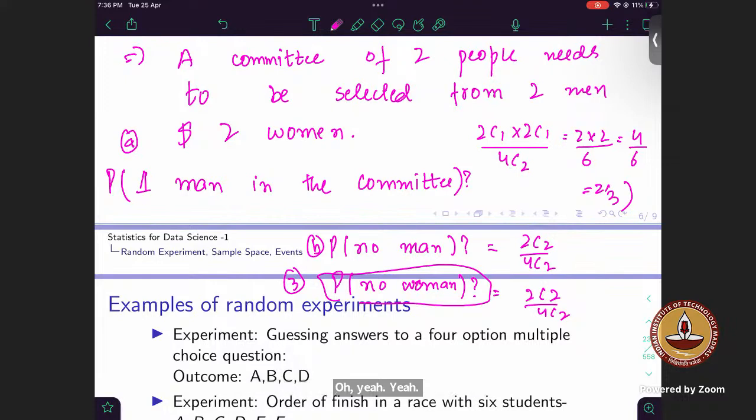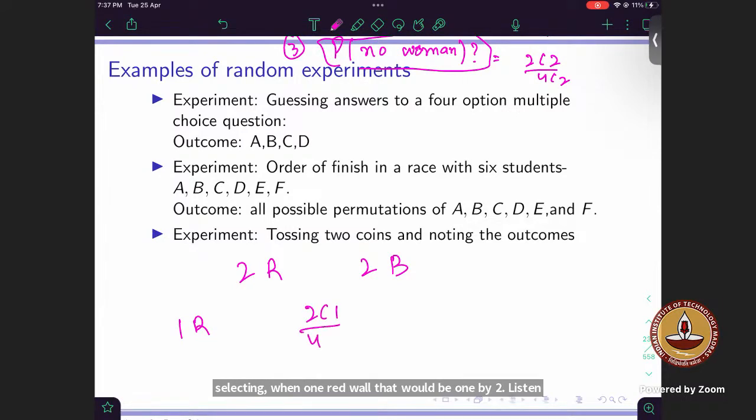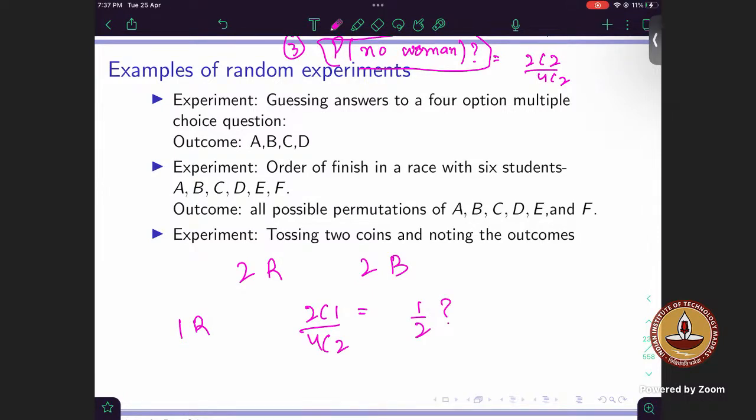If it was 2 red balls and 2 black balls, the probability of selecting 1 red ball would be 1 by 2, sir. Here it will be 2C1 over 4C2. Would it be equal to 1 by 2? No, sir.